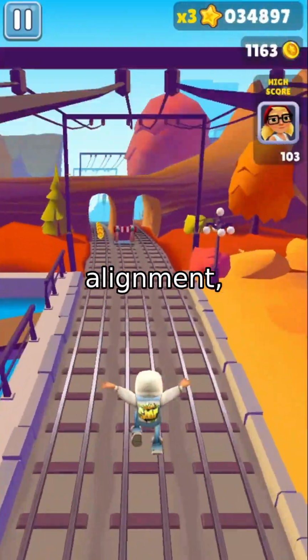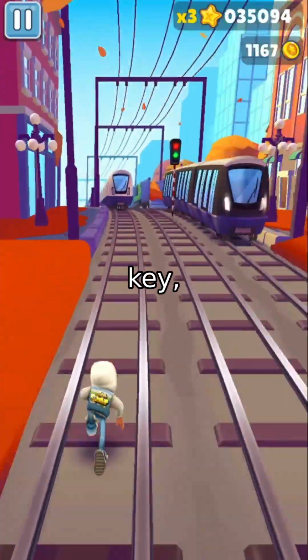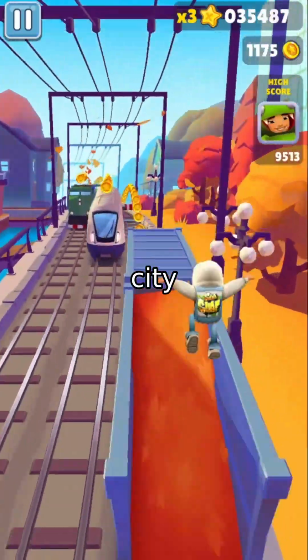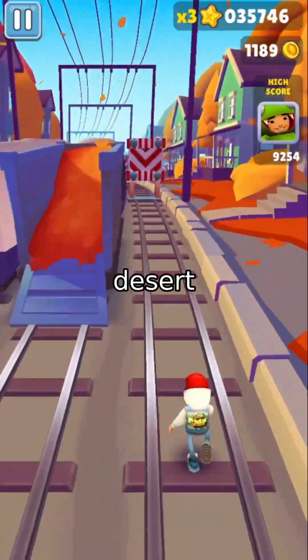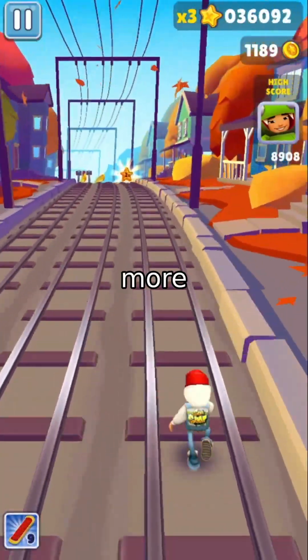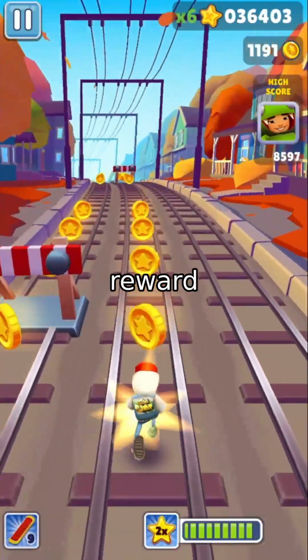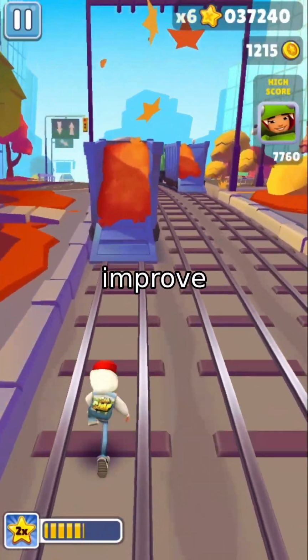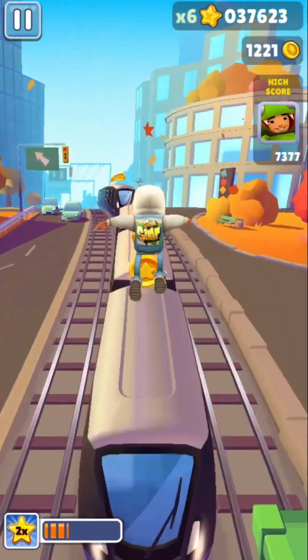And on human preference alignment, where aesthetics and content coherence are key, TP-GRPO generated images that better match the prompt, whether it was a fantasy city on Mars or a retro neon sign in a desert night. The layout was more logical, the style more consistent, and the details more faithful. Crucially, we didn't see any reward hacking, no artifacts, no unnatural distortions. The model learned to improve real quality, not just game the reward function.